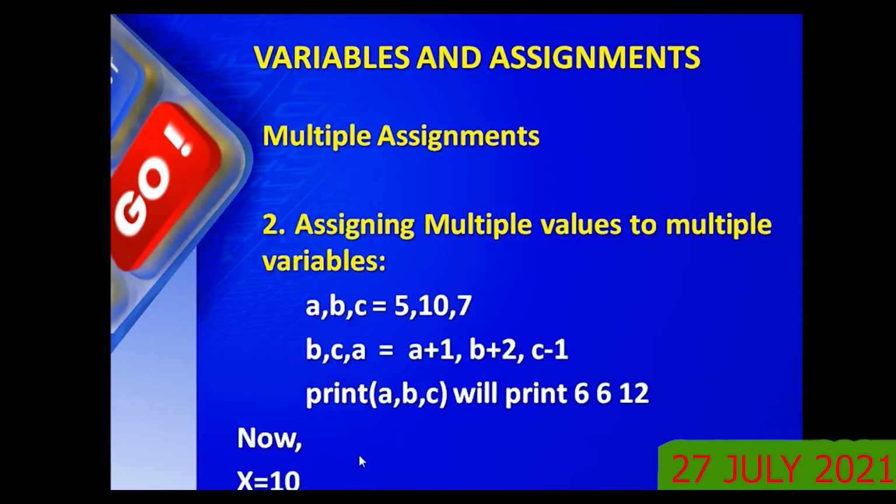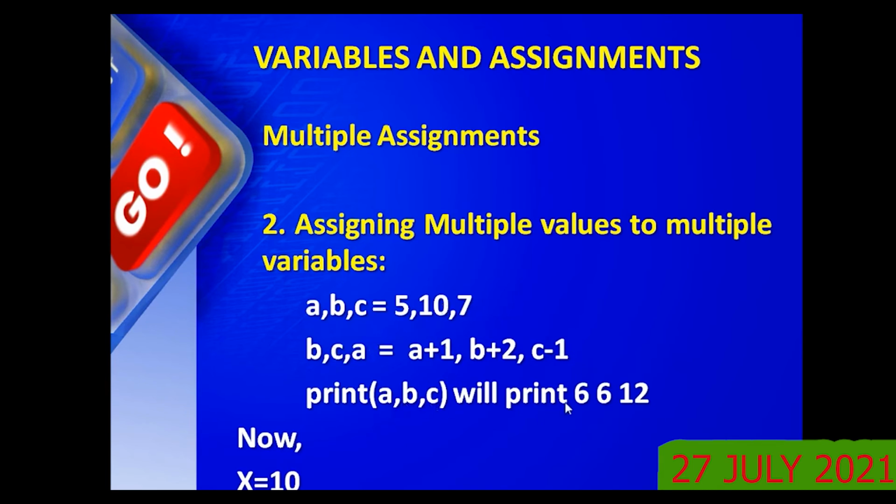Here is another example. B, C are L values and these are R values. With the initial values A equal to 5, B equal to 10, C equal to 7. And here A plus 1 means 5 plus 1, B plus 2 means 10 plus 2, C minus 1 means 7 minus 1. Now what will happen? This 5 plus 1 will go to B, 10 plus 2 will go to C, and 7 minus 1 will go to A.